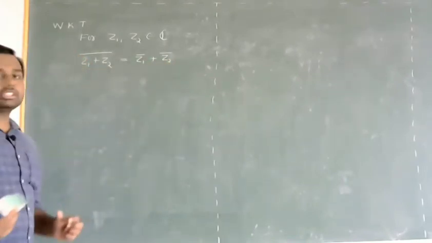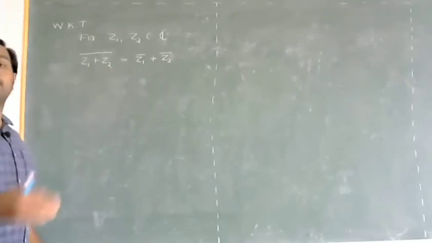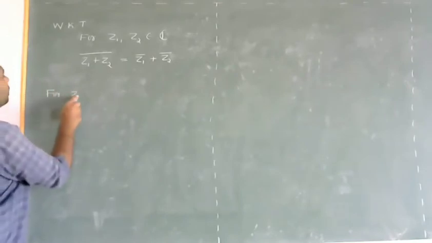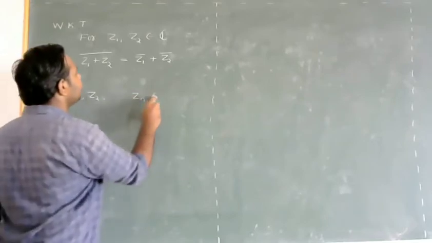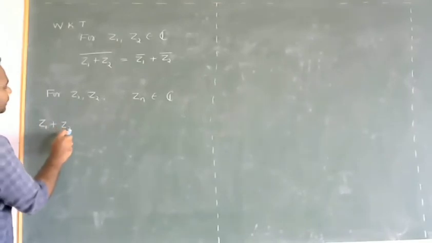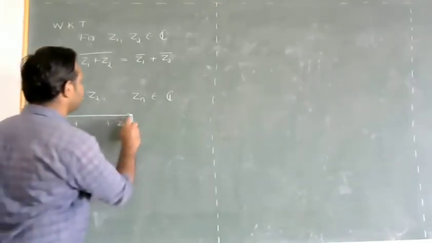Now, the question is, can we extend this result for finitely many complex numbers? That is, for finitely many complex numbers Z1, Z2, so on, Zn. So what could be Z1 plus Z2 plus so on, Zn whole bar?